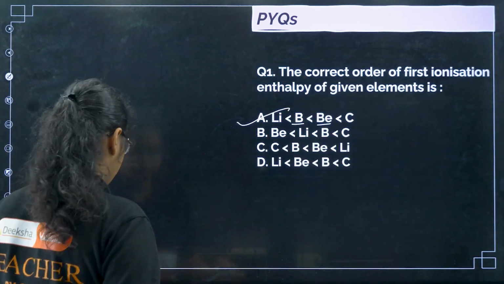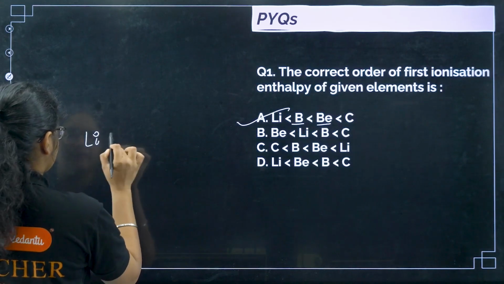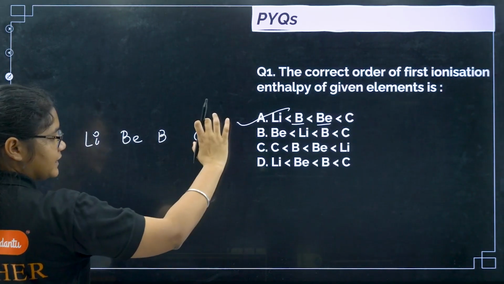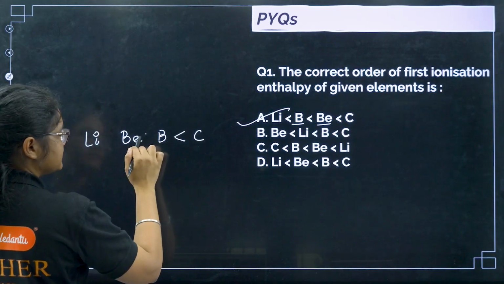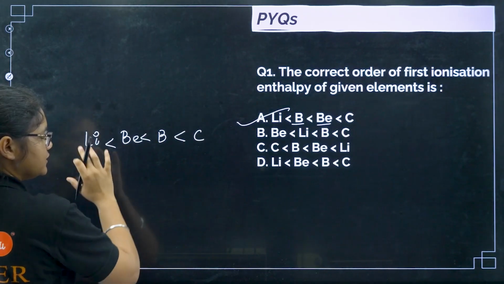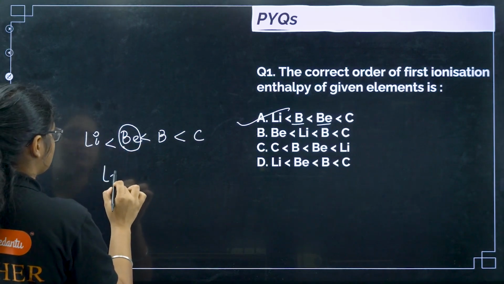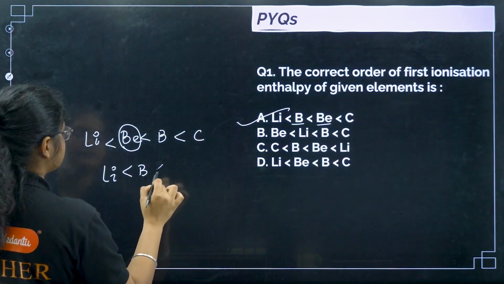If you follow the general trend, we have lithium, beryllium, boron and carbon. Along the period, size decreases, so ionization enthalpy should increase. So this should be the order, but here because of the electronic configuration there is a small change. We will get it like this.